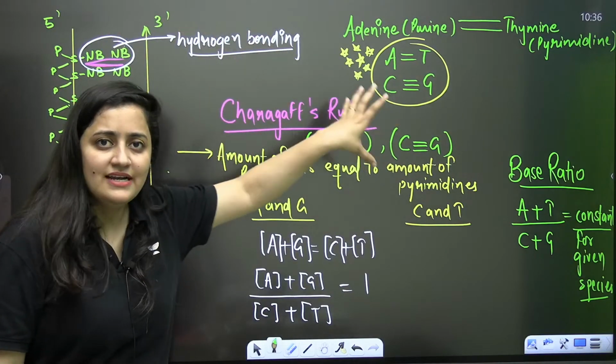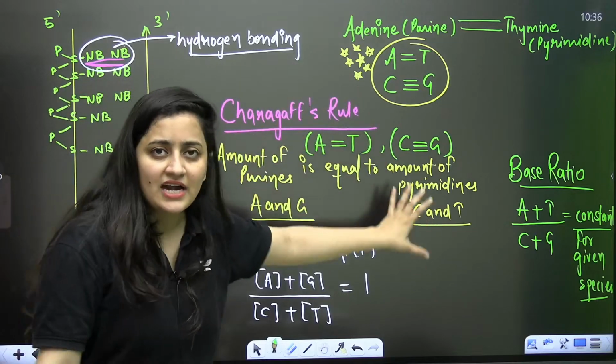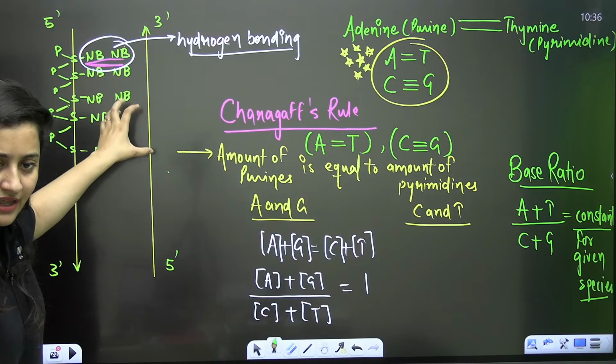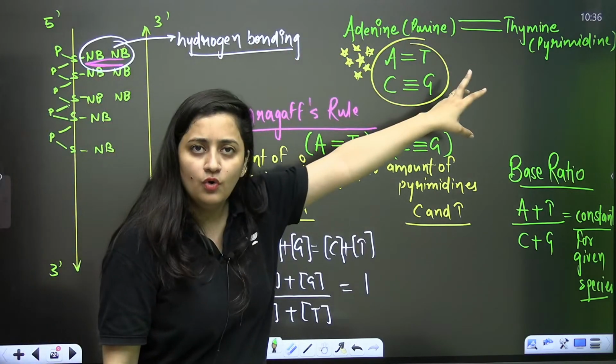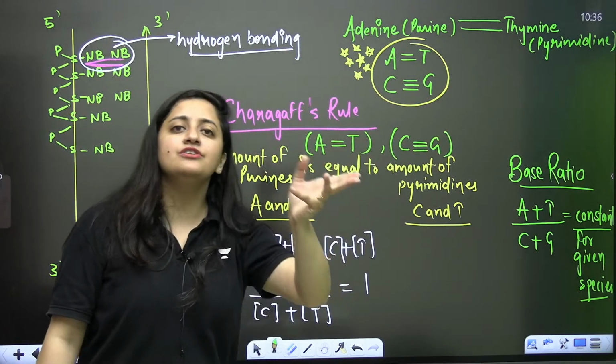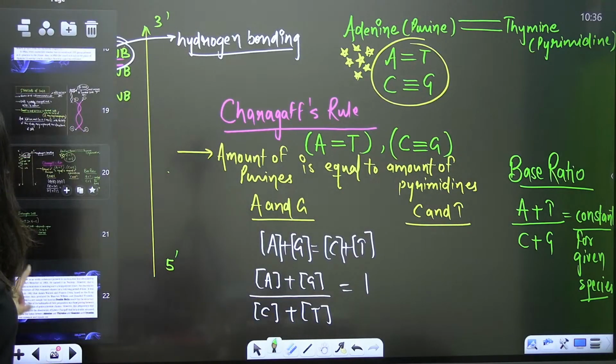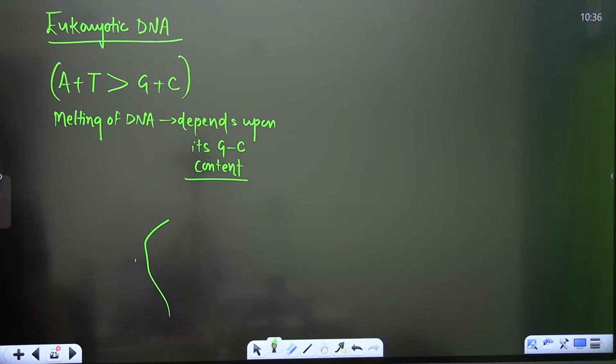So Watson and Crick, because they knew Chargaff's rule, observed the complementary base pairing in the DNA. Adenine forms 2 hydrogen bonds with thymine, and cytosine forms 3 hydrogen bonds with guanine. That's what they observed. Now the next part, can you tell me about the next part?